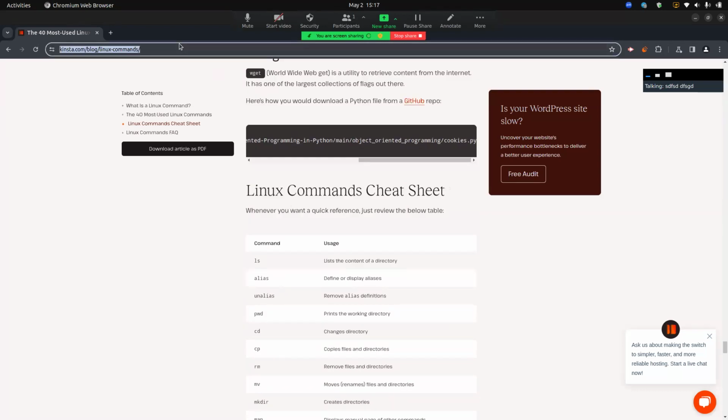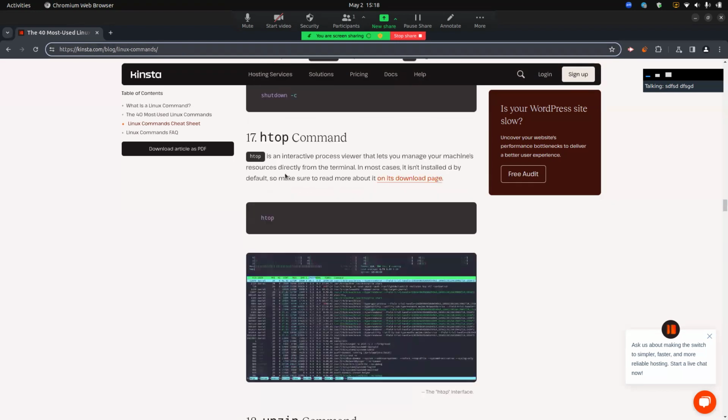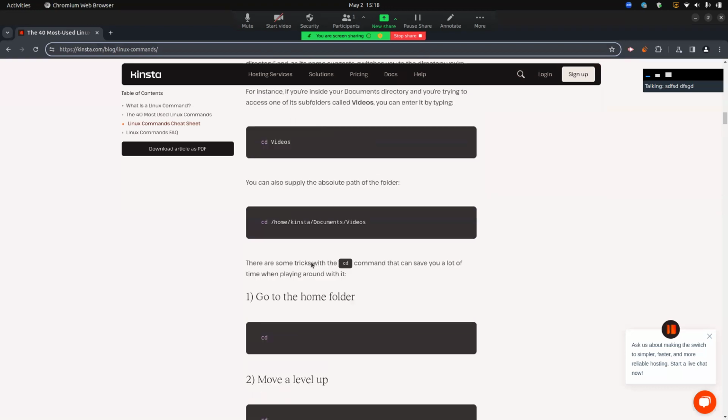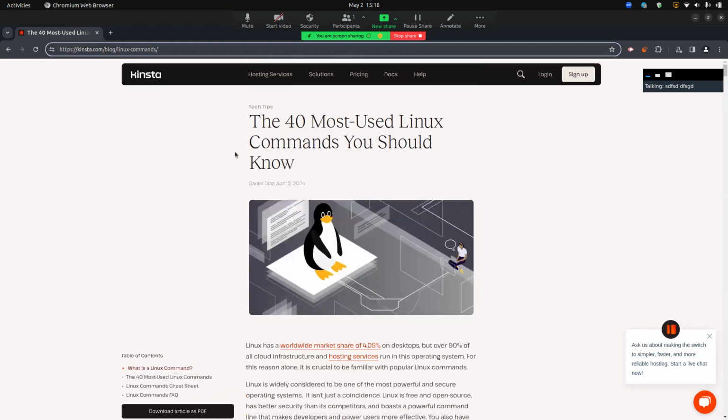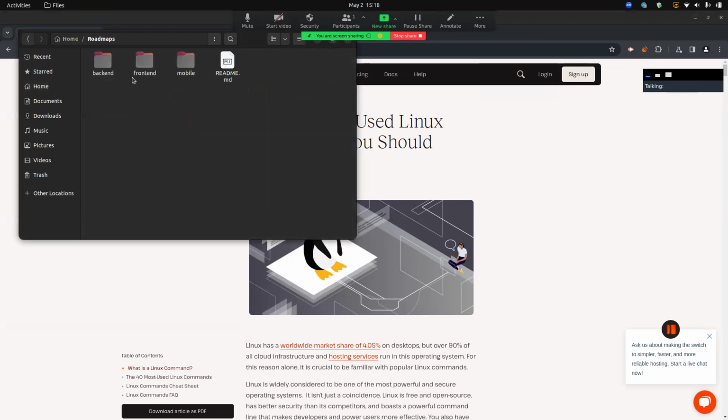If you want to improve your command skills, you can use this site, kinsta.com blog Linux commands. Here are the most important Linux commands you must know, the 40 commands. So today's lesson, our roadmap's first lesson, is finished and accomplished.